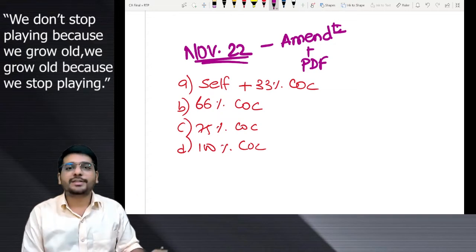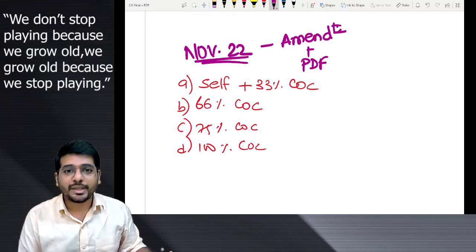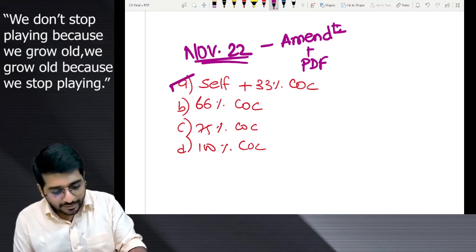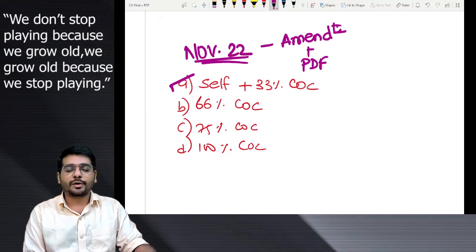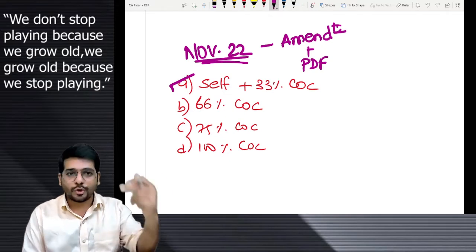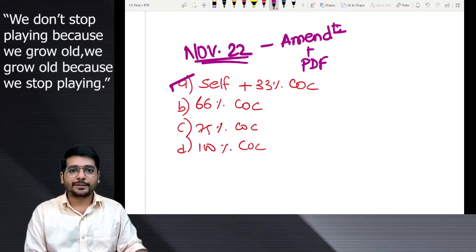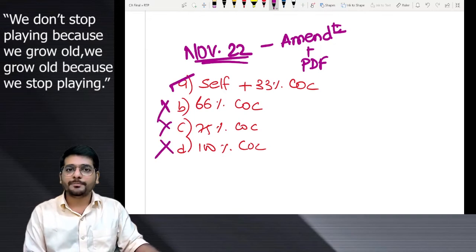Since this is the latest amendment, it has to be red hot, boiling in your head. The answer is, RP can call itself, or 33% of the voting rights of COC can request the RP to call for the meeting, and RP will call the meeting. Understood? All these three answers will not make any sense.